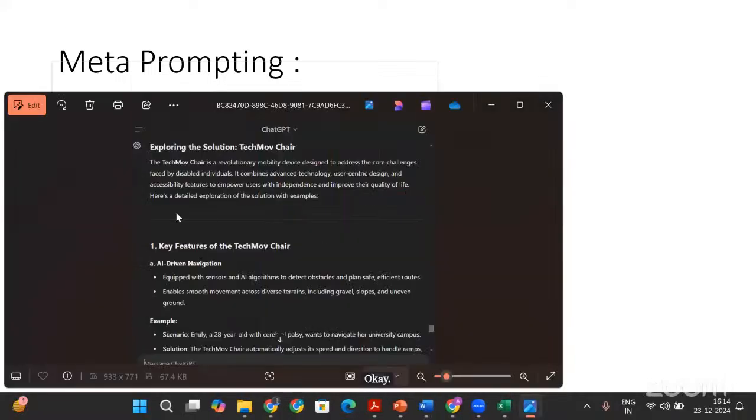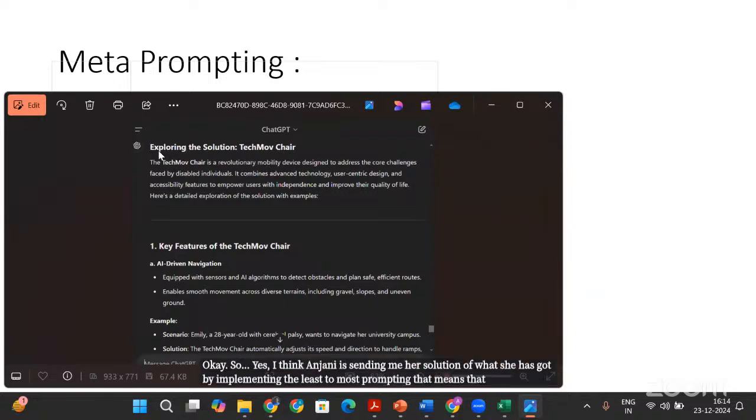So yes, I think Anjani is sending me her solution of what she has got by implementing least to most prompting, that means exploring the solution. She asked it to explore the solution and it gave all the things about the solution. So the idea is to first generate less content and then explore each section, so that we go step by step to generate the whole response.